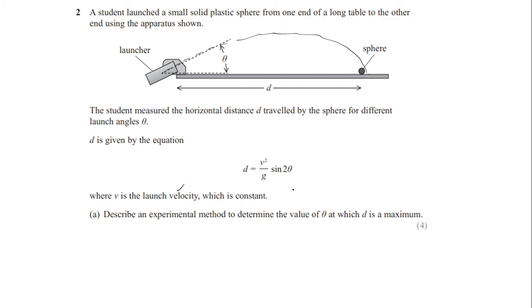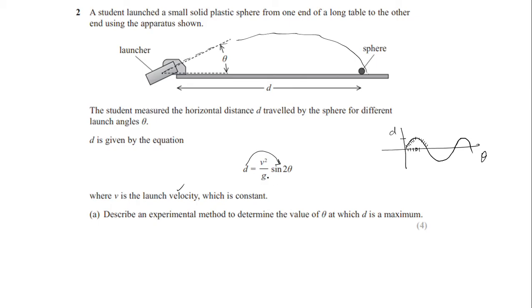Clearly, d depends upon theta, but not on theta alone, on the sine of theta, a sine function. So if you plot a d versus theta graph, and this is sine, you can expect a sine function, something like that. That means as the angle increases, the distance increases, but at some particular angle the distance is maximum, and then when you increase the angle again, the distance starts decreasing again. So that's what you need to do.